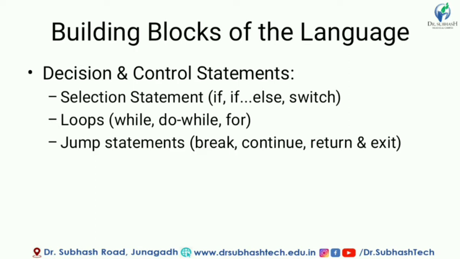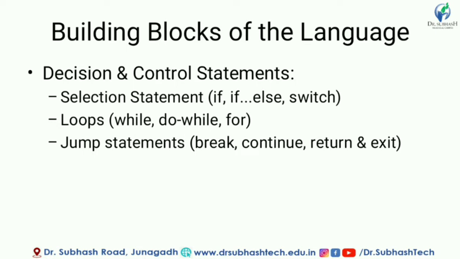And then it comes to loops. Loops means we are repeating the code up to many conditions. For that we are using the various loops which are while, do while or for loop. These are the loops which we can use.